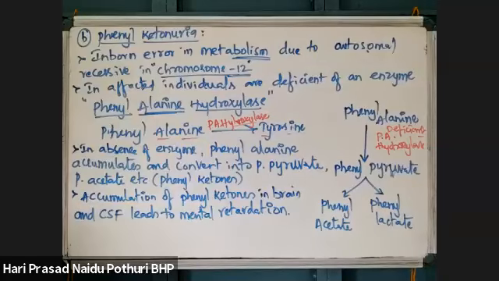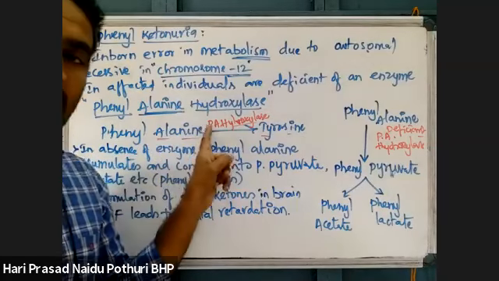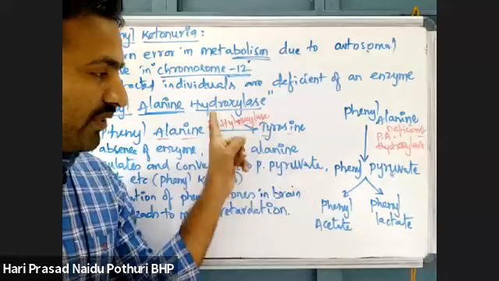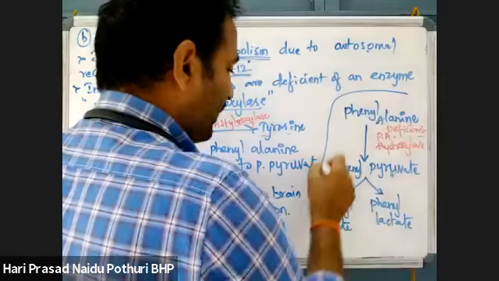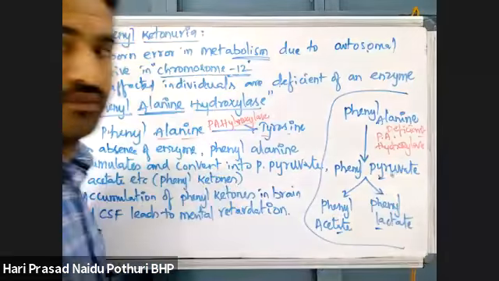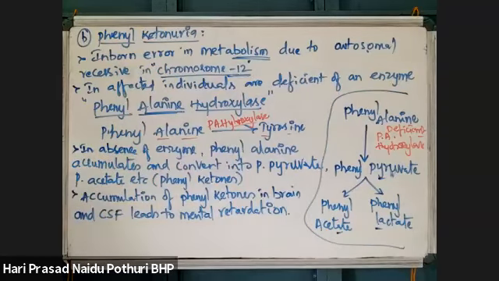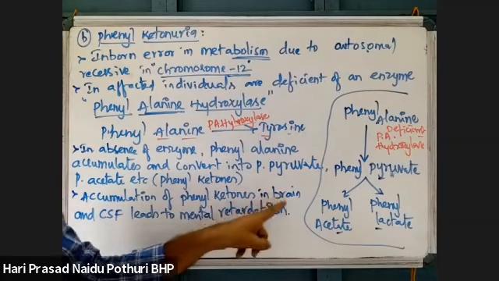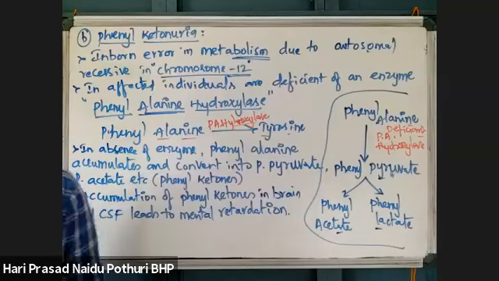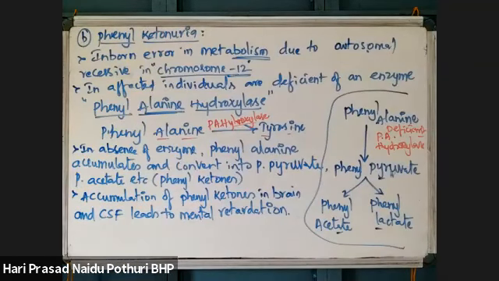Normally, if the enzyme is there, phenylalanine will be converted into tyrosine. But when the enzyme is absent, phenylalanine is converting into phenyl acetate, phenyl lactate, phenylpyruvate. When their concentrations increase in brain or cerebrospinal fluid, that leads to a condition called mental retardation.